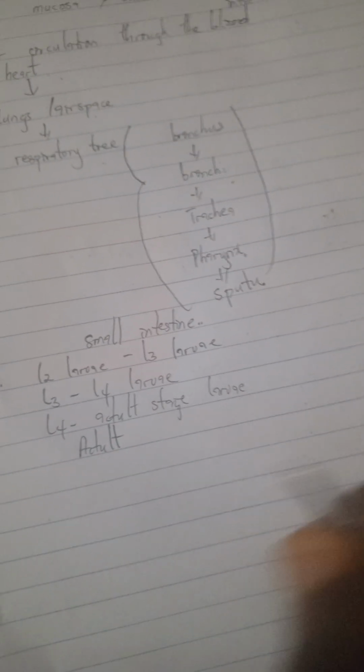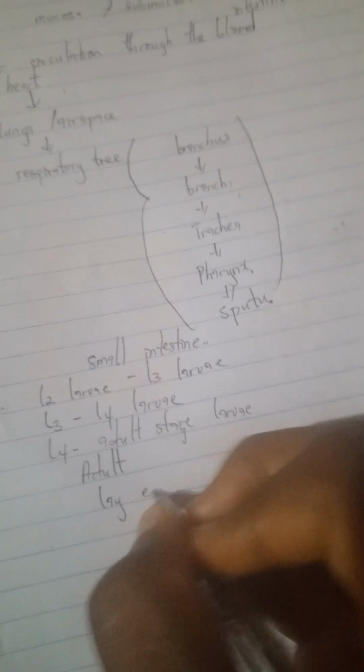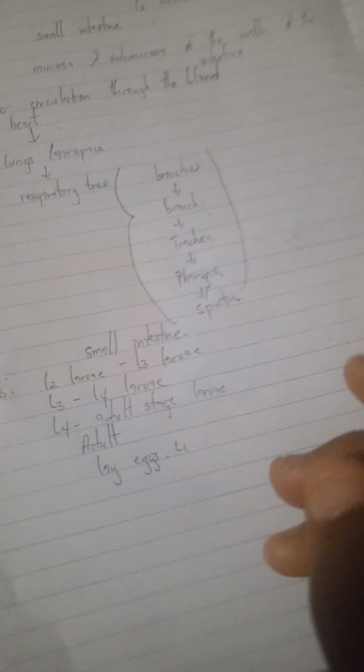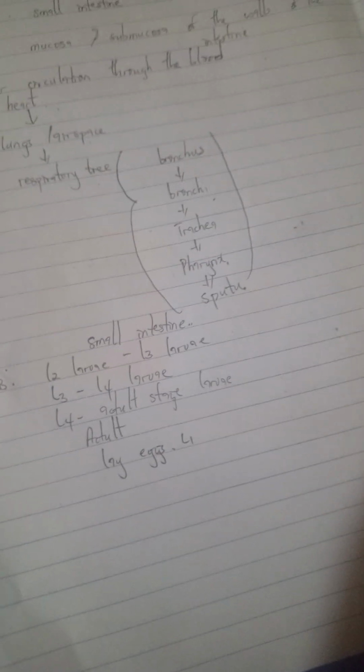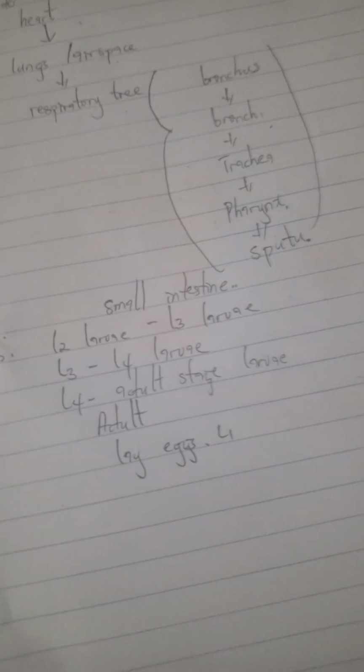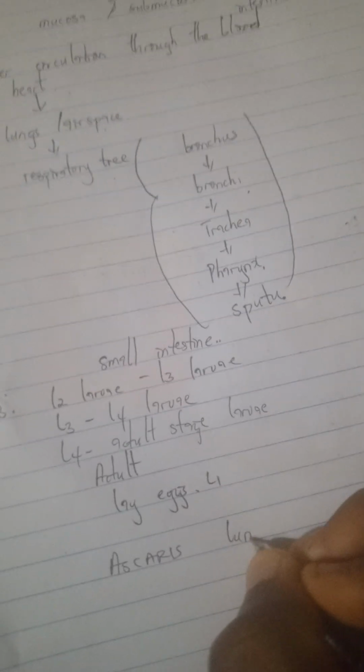Then the adult male and female will lay eggs. And remember, those eggs will still remain in their L1 stage, and they will remain in the body of the host until that host releases feces containing these eggs. So this is the life cycle of Ascaris lumbricoides.